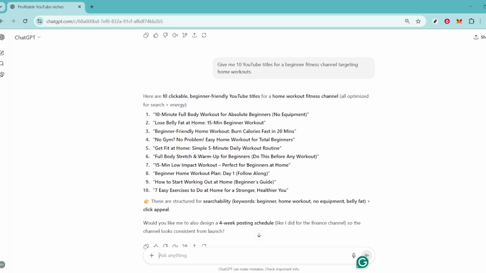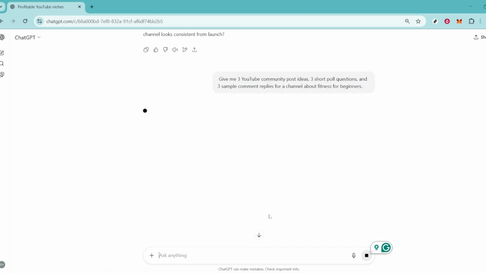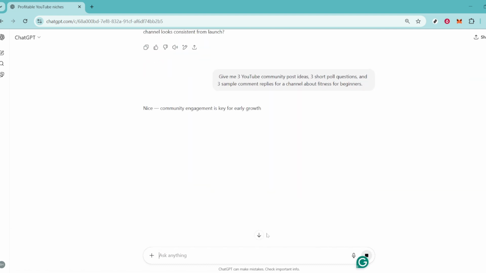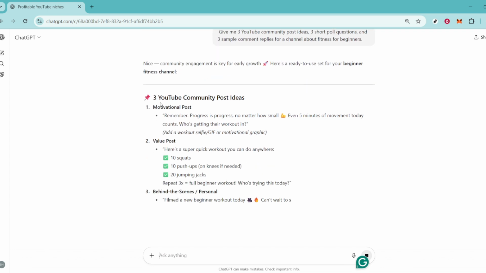Finally, let's talk about monetization strategies. In weeks 1 to 3, your focus should be on organically growing your audience and increasing watch hours. By week 4, you'll be better positioned to start thinking about monetization opportunities. Ask ChatGPT to draft outreach emails for potential sponsorships or create affiliate scripts and digital product pitches that resonate with your audience.